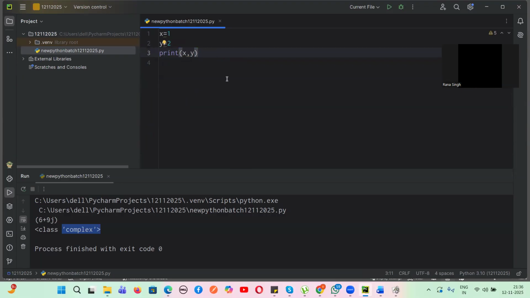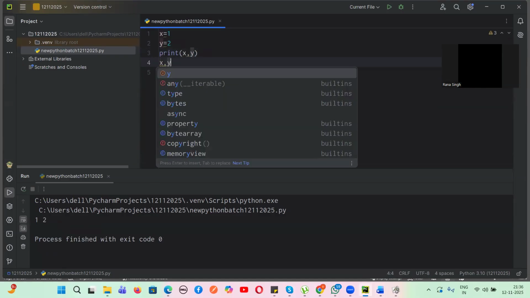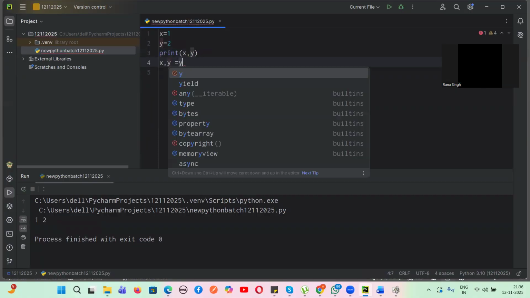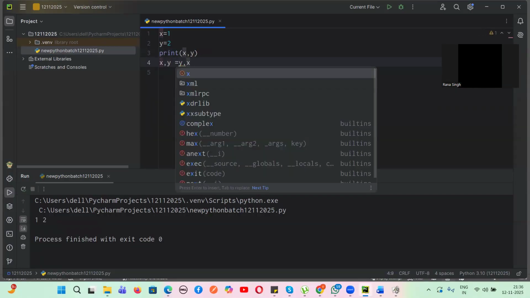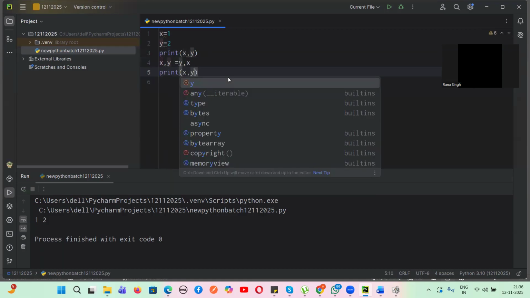It's 1, 2. Yes. Now what I'm doing is x comma y equals y comma x. Now if I print x comma y, what will be the output?